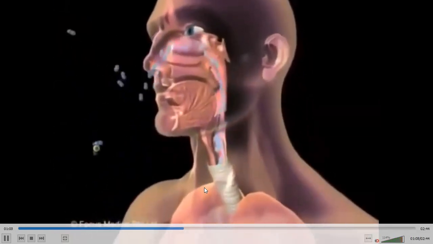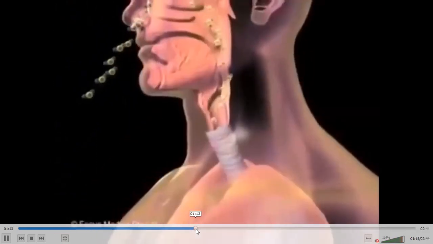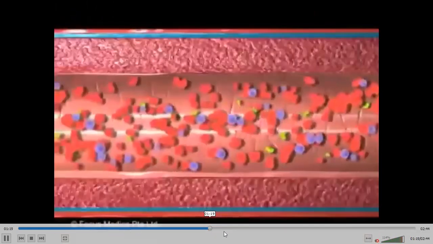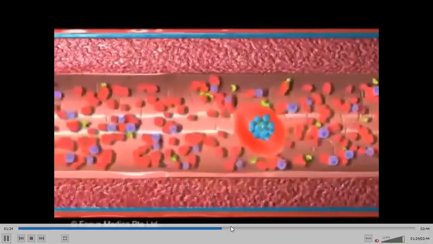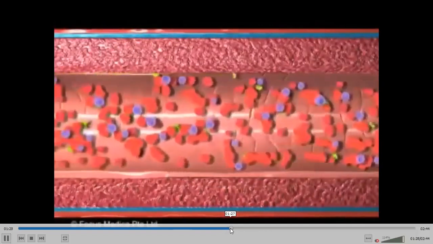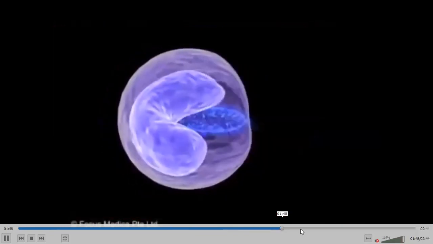Okay, so blood is very important in our body. You can see that the blood can carry oxygen to the whole body parts. Then this is the blood in the blood vessels. We have red blood cells. Inside the blood we do have white blood cells, ataupun nama lain is leukocytes. And then what else?